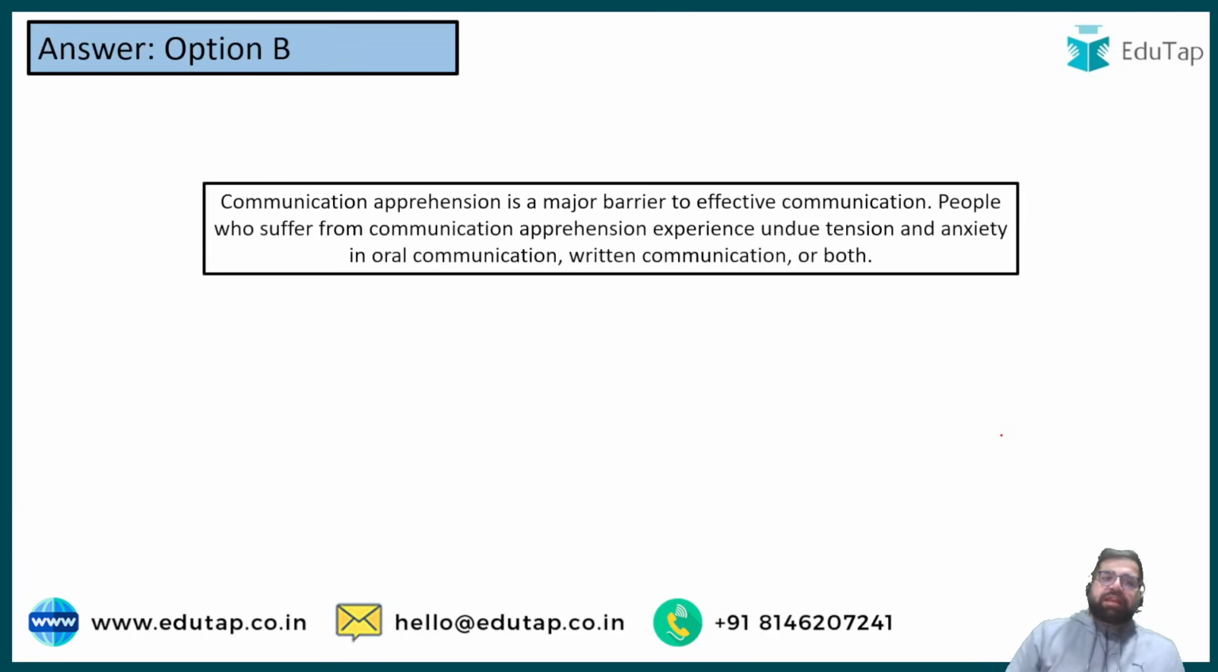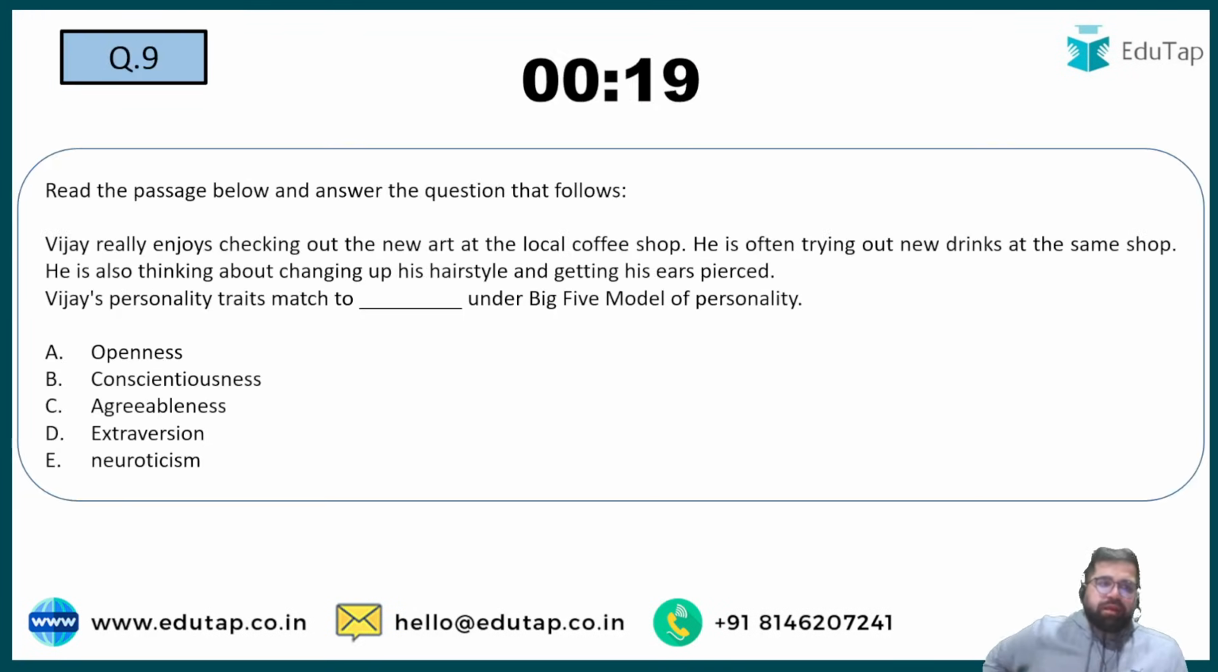Okay. Next question, question number 9. Read the following passage and the question that follows. Vijay really enjoys checking out new art at the local coffee shop. He is often trying out new drinks at the same shop. He is also thinking about changing the hairstyle and getting ears pierced. So Vijay's personality trait matches which particular component under the Big 5 model of personality?